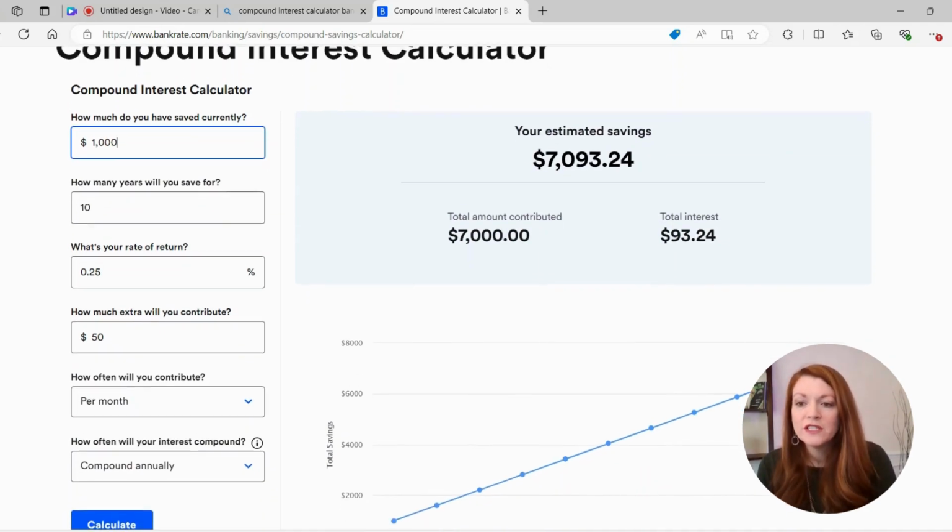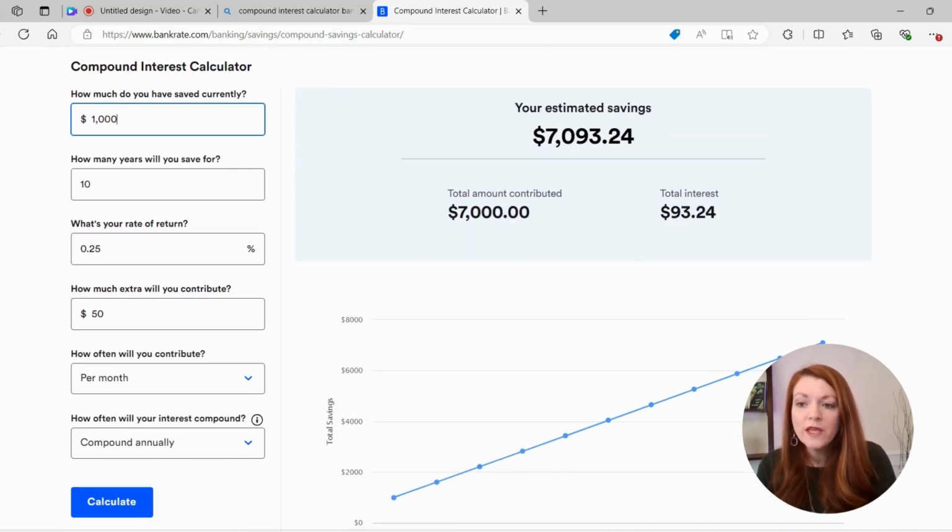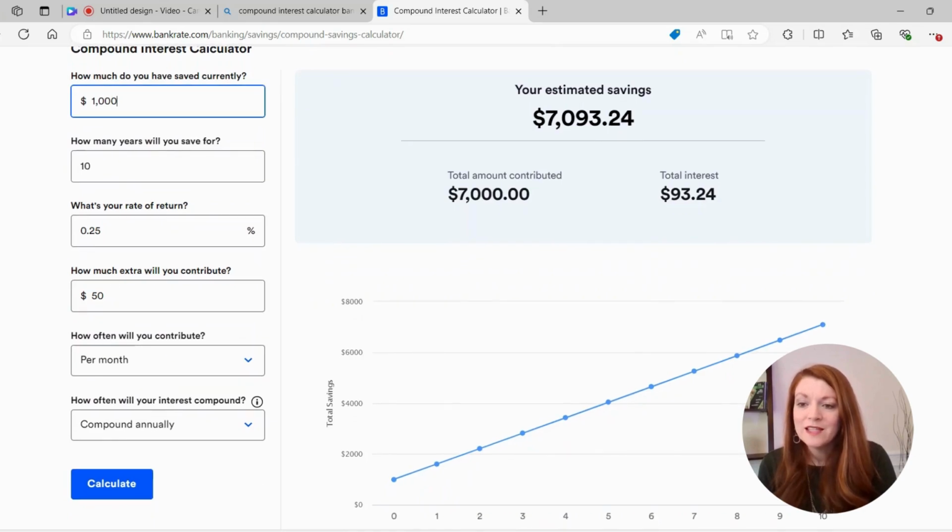You save it for 10 years and you're making 0.25% interest. So that's less than a percentage, a quarter of a percentage of interest. And in the example they already have in there, you are also contributing $50 every month on top of the $1,000 you already have. So whenever you calculate that, it says that total you had put in $7,000, but your interest is $93. Well, that's not unbelievably impressive.